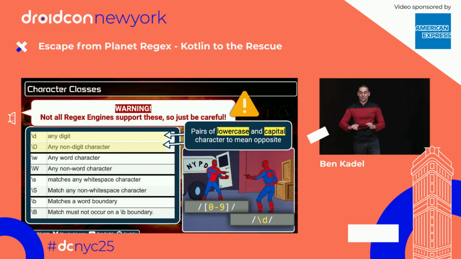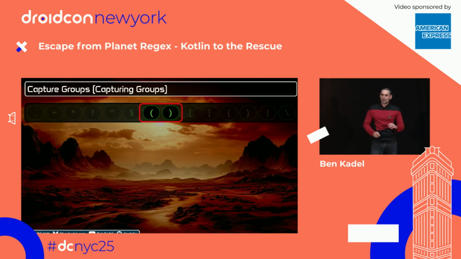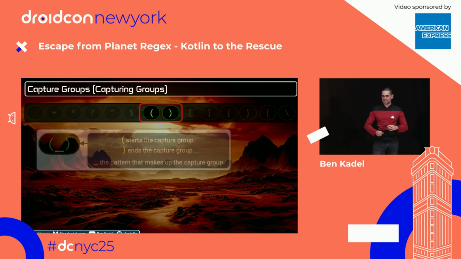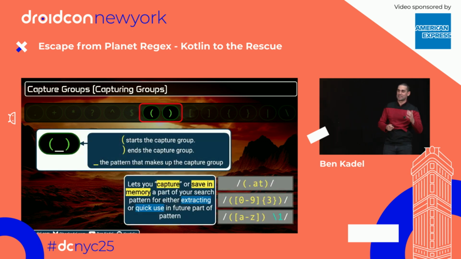However, warning, not all regex engines support character classes. Most of them do. It's the 21st century. But just in case you're using a character class and you're like, why isn't this working? Then consider that. Now, on to the fabled capture groups. This is where we start to transition into the more intermediate advanced stuff. Capture groups are awesome.